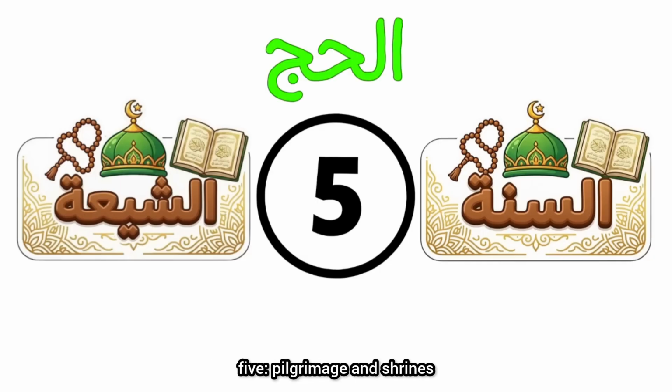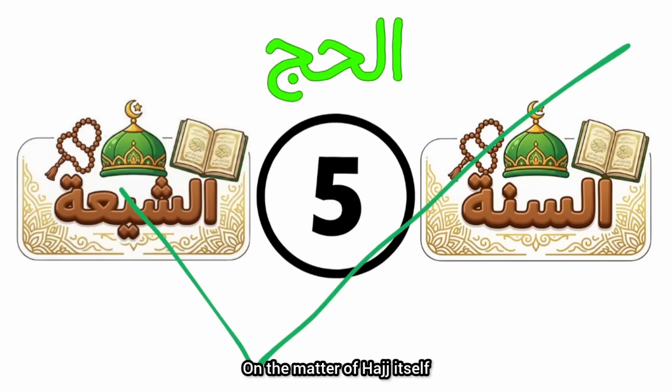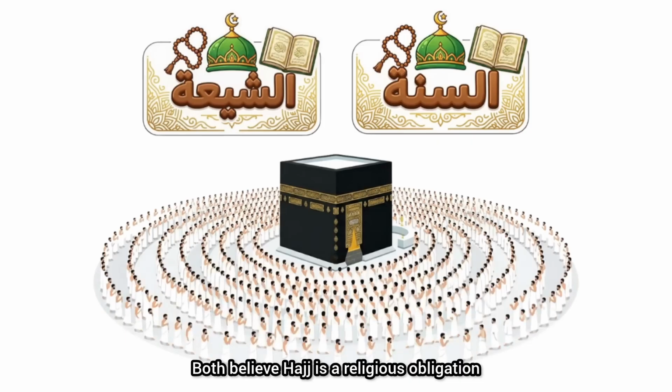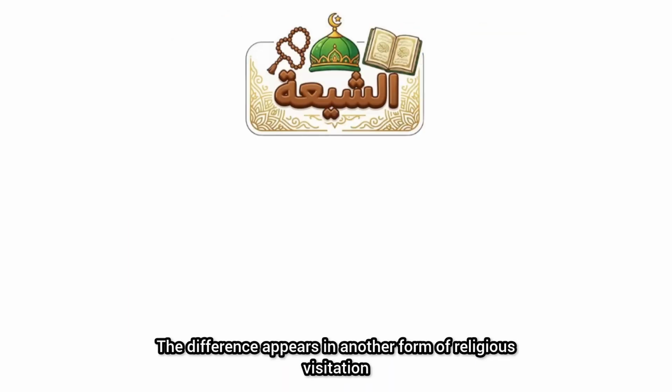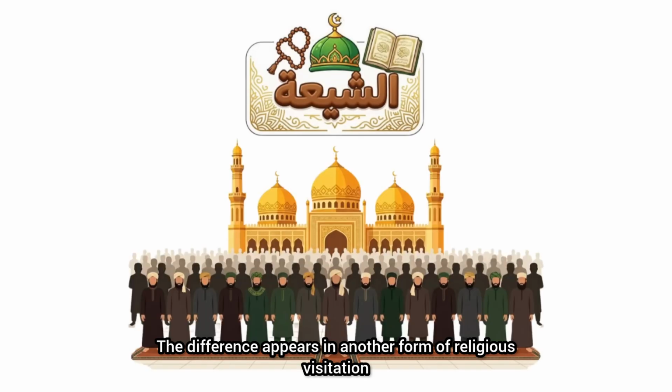Difference 5. Pilgrimage and Shrines. On the matter of Hajj itself, Sunnis and Shia are in complete agreement. Both believe Hajj is a religious obligation, and every year they gather together in Mecca, circling the same Kaaba and worshipping the same God. The difference appears in another form of religious visitation.